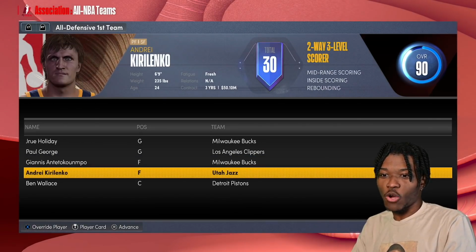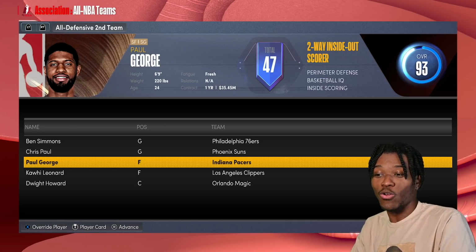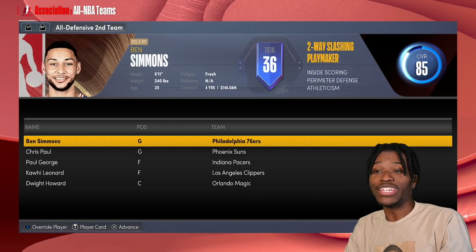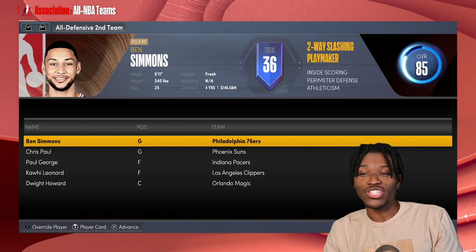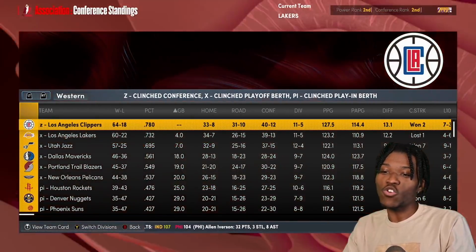Interesting. Defensively, though, we got two on the first team for defense. And on the second team, we got Paul George and Dwight Howard. So a lot of the players that came back were elite defensively, but maybe not so much when it comes to All-NBA appearances. Let's take a look and see who made it and who didn't.